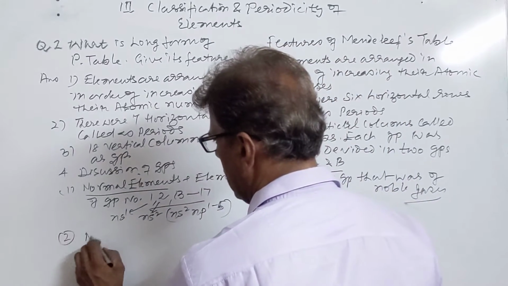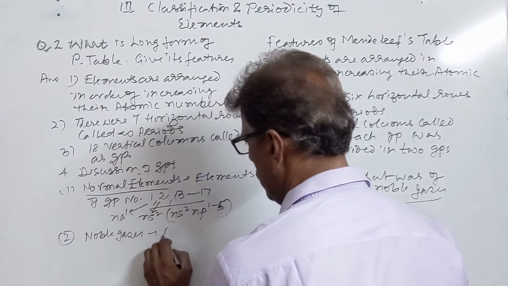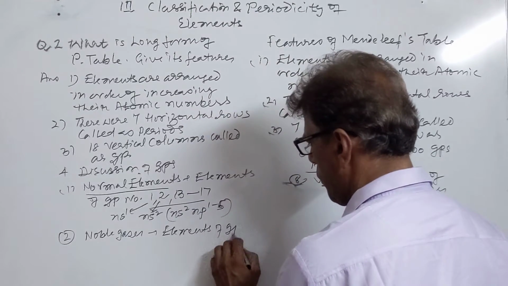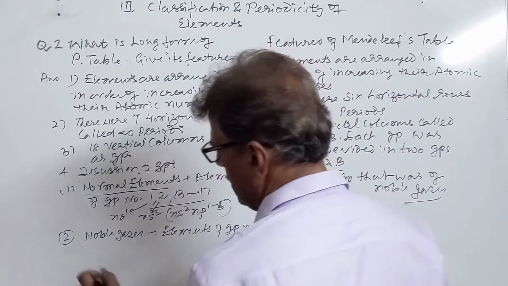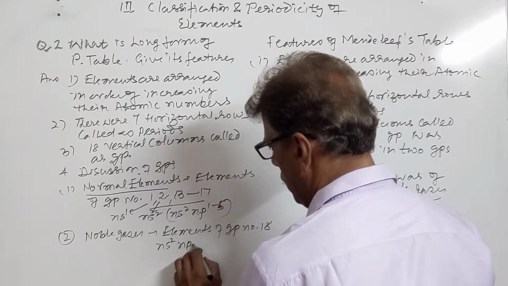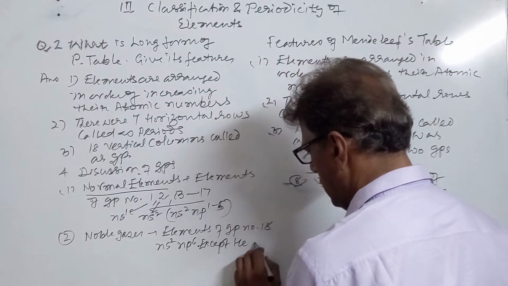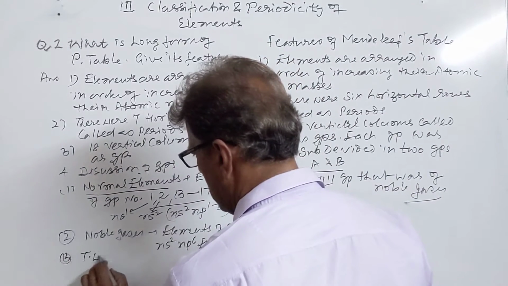Then we have noble gases. These are the elements of group number 18. They have completely filled valence cells and they have the configuration ns2 np6 except helium, which has configuration 1s2.